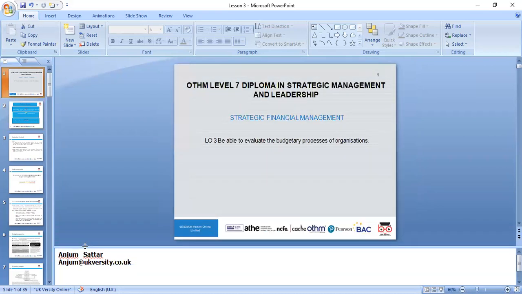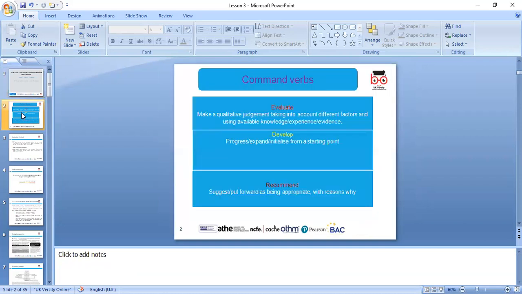Today's lesson will focus on being able to evaluate the budgetary process, and we'll discuss budgets. A budget is a financial plan, just like a set of navigation showing where we are and where we want to go. That will be in our discussion. We have three command verbs in those assessment criteria: evaluate, develop, and recommend.